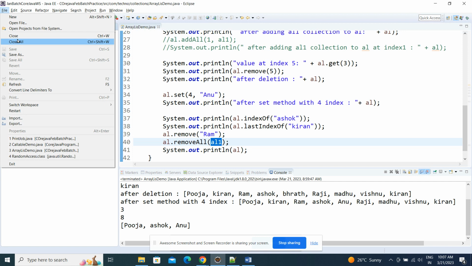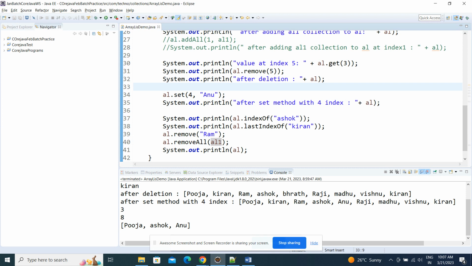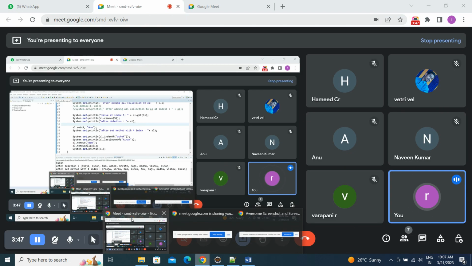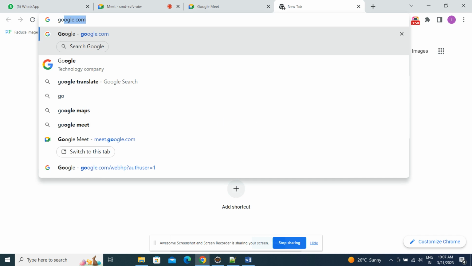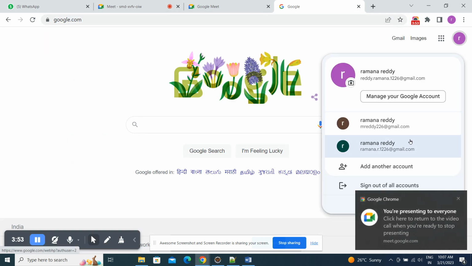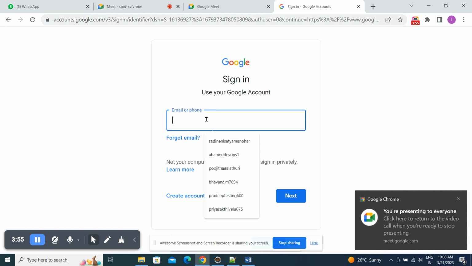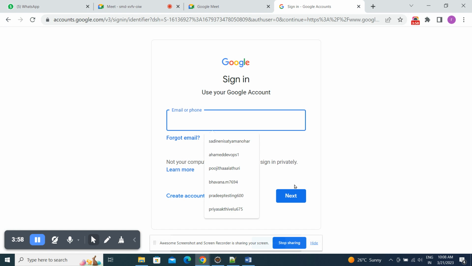Now let's see how to develop a web application. Let's say, for example, Gmail. If you are adding any other account, we enter a username and password. That is a UI where you enter the username and password, and we'll call it a view component. Once you enter them and click on submit, it goes to the database and checks whether that username and password is correct or not. Only if both are valid are we able to open the home page. Correct or not?